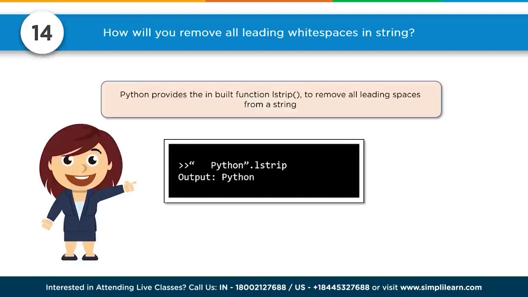Number 14. How will you remove all leading whitespace in a string? Python provides the inbuilt function lstrip to remove all leading spaces from a string. And you can see here, space Python dot lstrip, leading strip, Python. And you can also do strip, which removes leading and ending. And of course, there's also the ending one, rstrip.